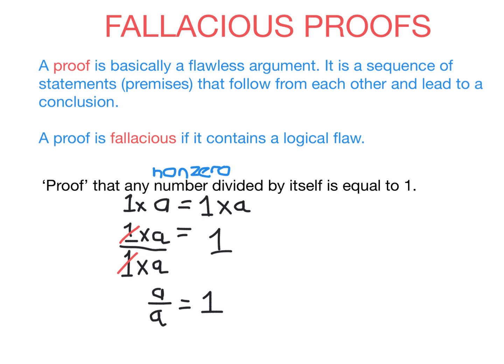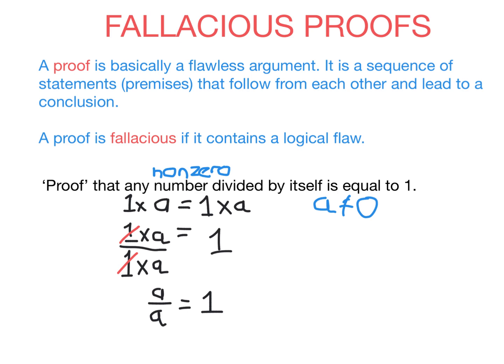So if I was going to prove this, I would need to stipulate that a does not equal 0, and then I would need to go about proving it. But again, I've come down to a over a equals 1. Well, that's precisely what I was trying to prove. I can't use what I'm trying to prove as evidence for proving it. That doesn't make any sense.